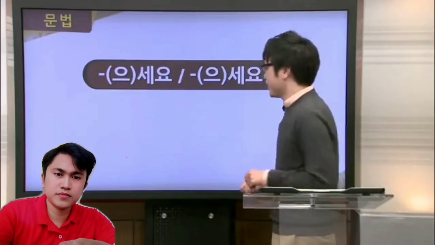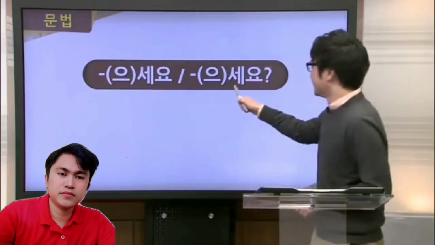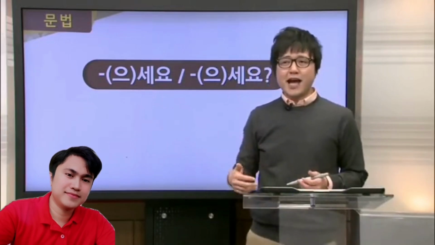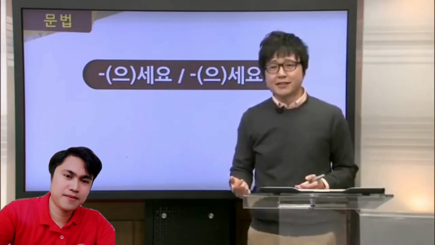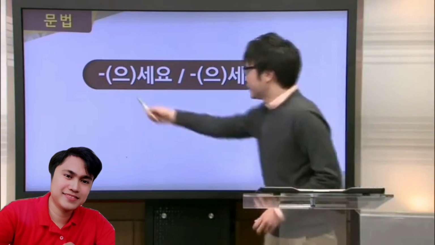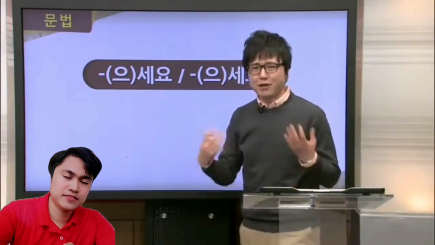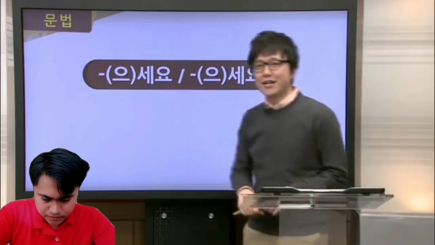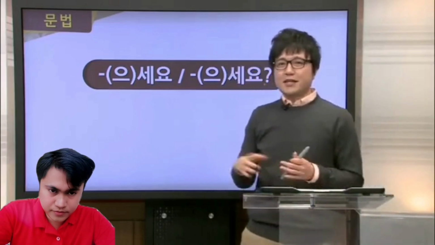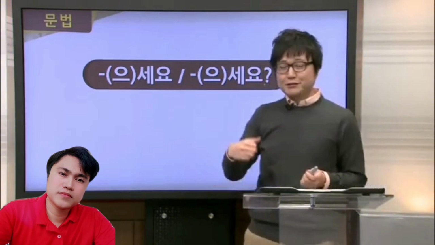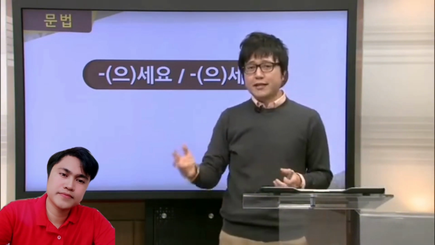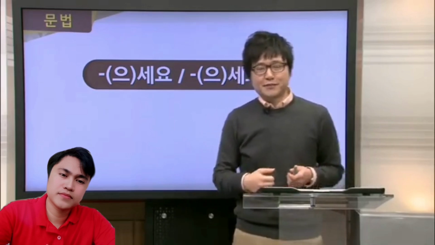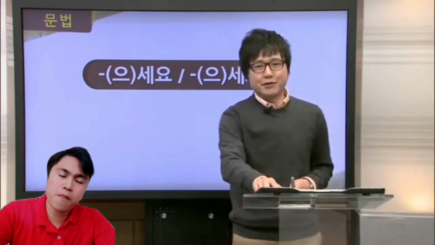Our next grammar point here is 으세요 and 으세요. Now, this 으세요 is used to describe actions that are being done in the present tense. As you could probably tell, this 으세요 is used for statements, and when you ask something, you would use 으세요, as you can see with the question mark right here. Now, this slightly differs from just using 아요 or 어요 in that it shows extra respect for the subject of the sentence. Now, let's go ahead and take a look at an example here.